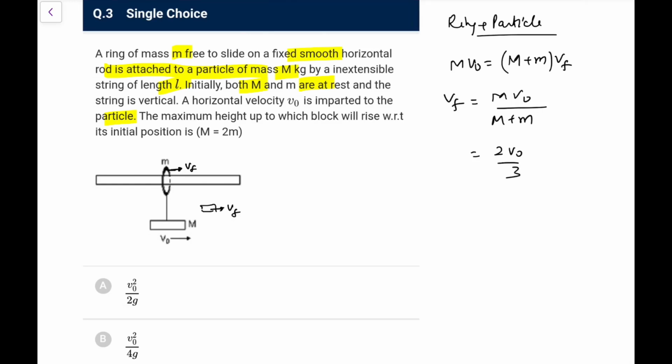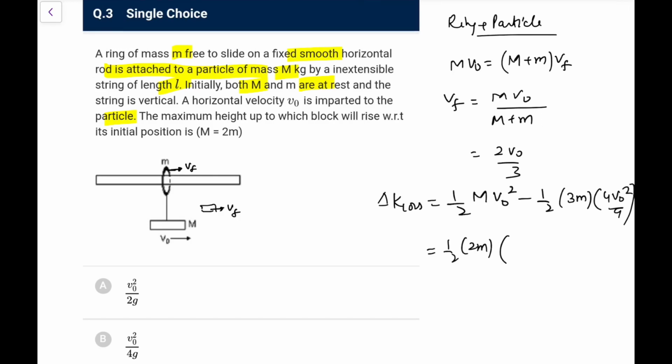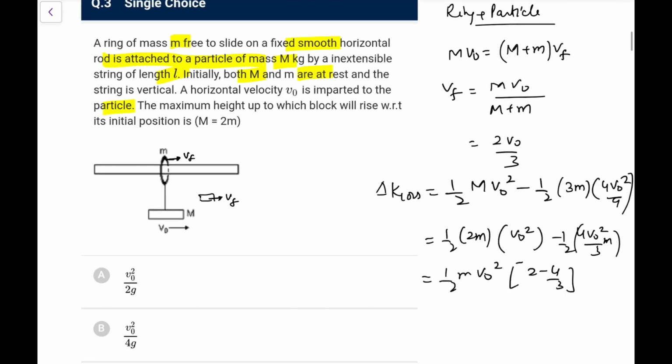So what I can now make out is the loss in kinetic energy. Initially it was half m v naught square, finally it would be half into 3m into 4 v naught square by 9, and this M was 2m. So half m v naught square I take as common, 2 minus 4 by 3, it is 2 by 3.